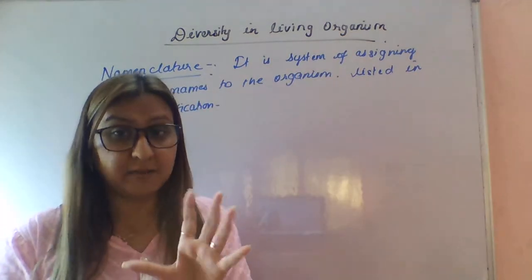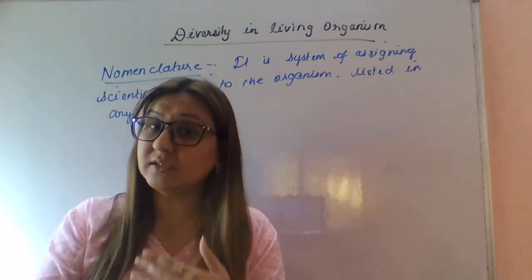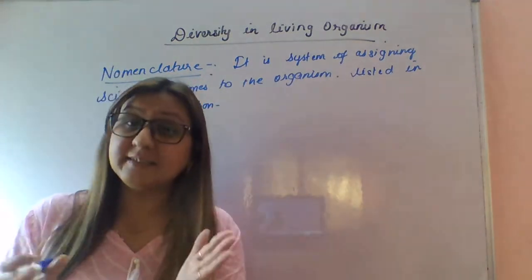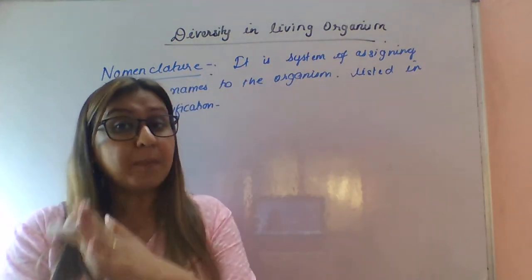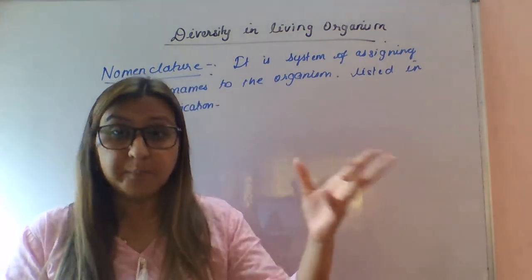So the scientists decided to give a proper scientific name to an organism.